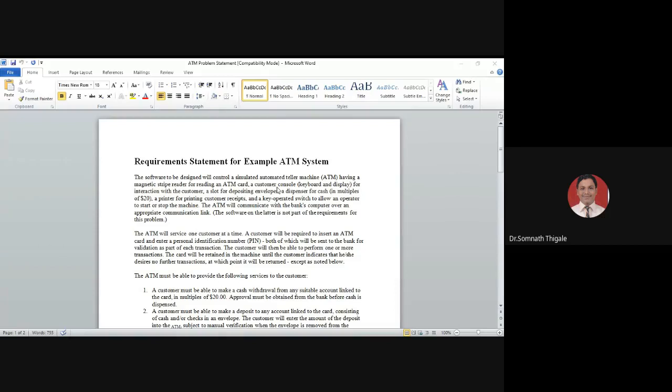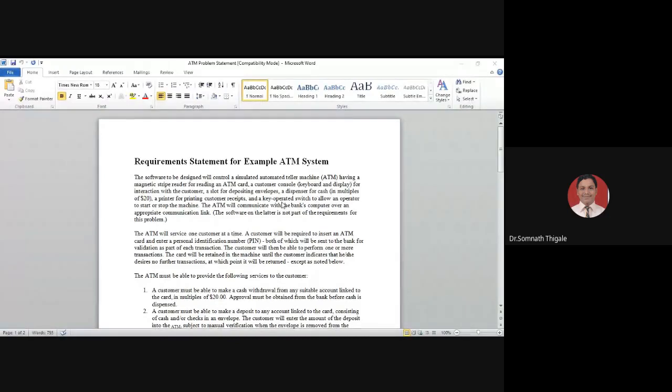Next point, a slot for depositing envelopes. Why do we need this? To give cash to the ATM machine, so deposit options will also be there. Next part, a dispenser for cash. Dispenser means if any customer is interested in taking cash from the bank, that will be available through the dispenser, in multiples of the amounts of whatever currency is there.